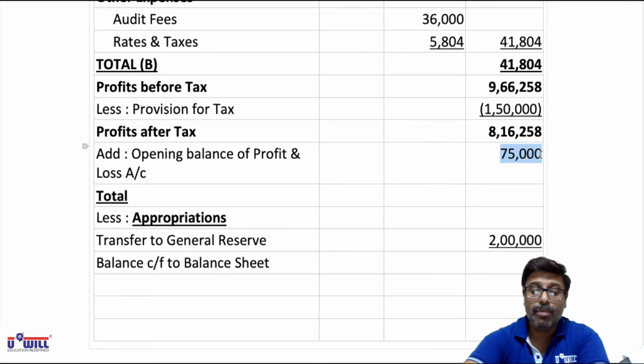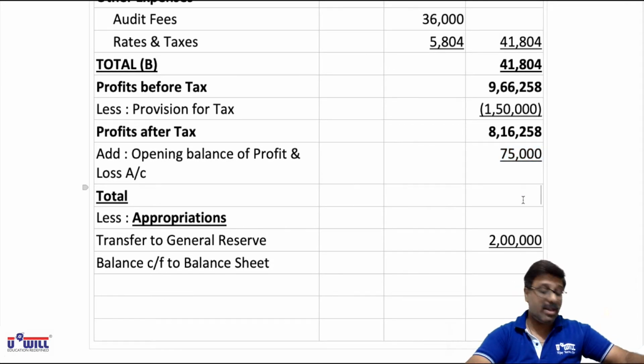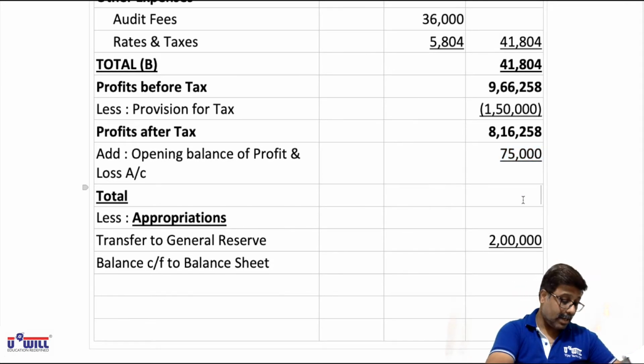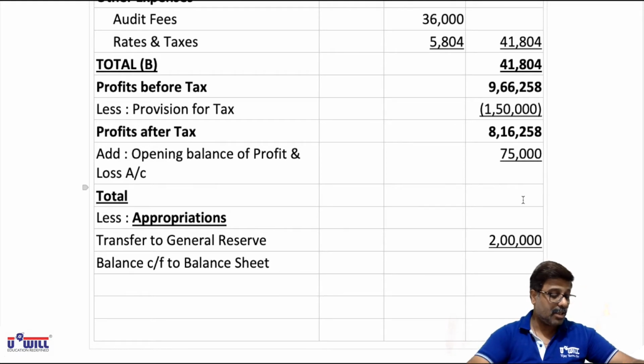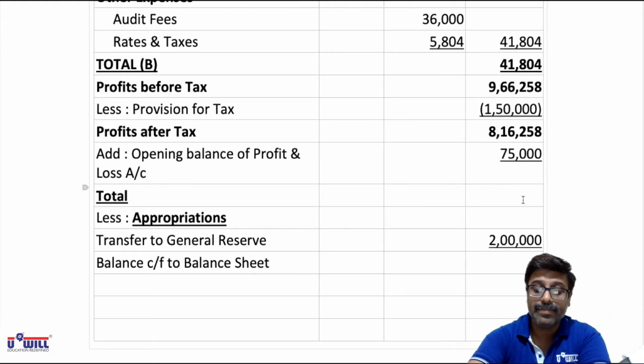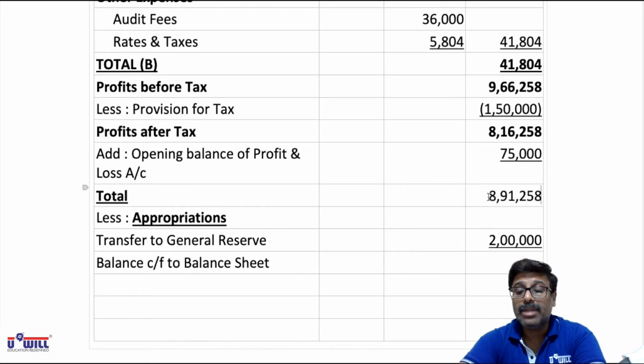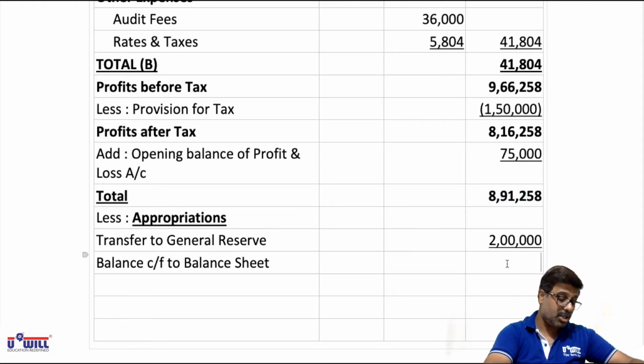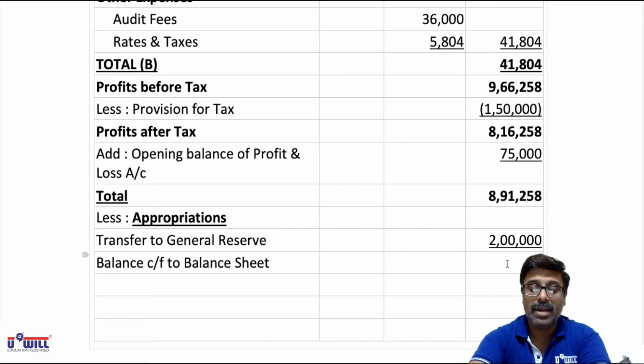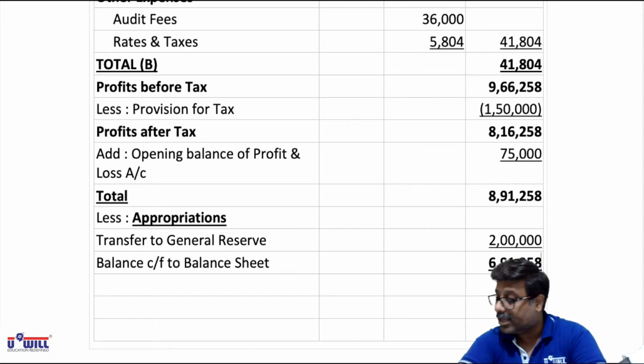In that you'll add the opening balance of P&L account. So the total amount available for appropriation will be 816,258 plus 75,000, 891,258. Now from that 891,258 you'll minus these 2 lakhs of appropriation. So what balance will be carried forward to the balance sheet? 691,258. This amount will be carried forward to the balance sheet.